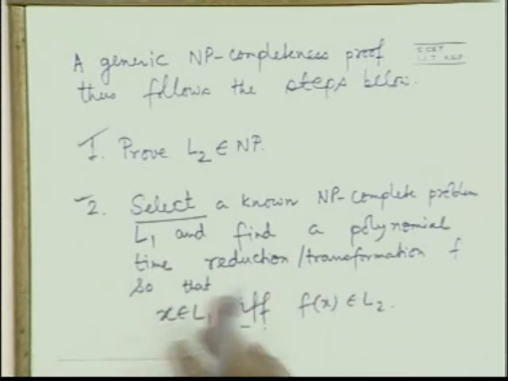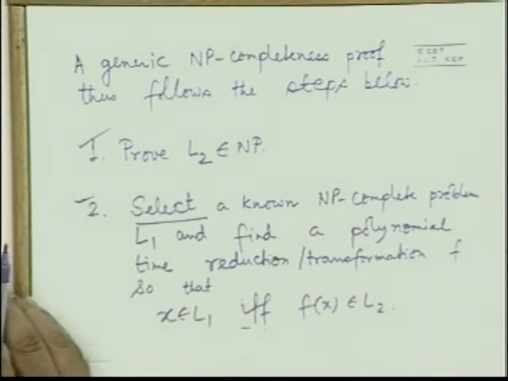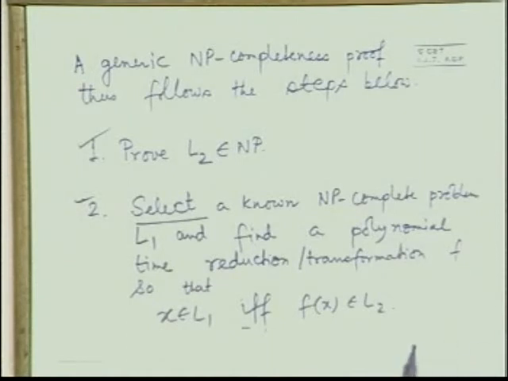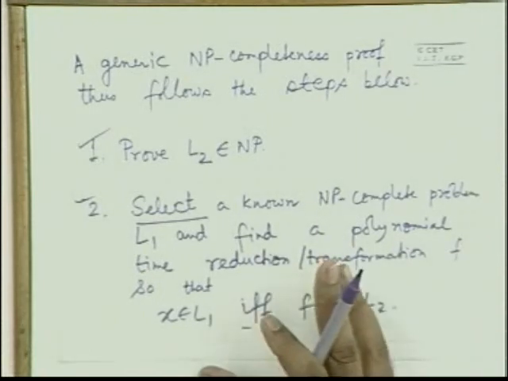Then you have to make this polynomial time transformation. You take the instances of the NP complete problem, you transform it to the instance of the given problem, and that should be done in polynomial time. And the reduction should be such, again, this is not independent of the next step, that you can show that if x belongs to L1, then f(x) belongs to L2, and vice versa. All these three steps are very linked together.